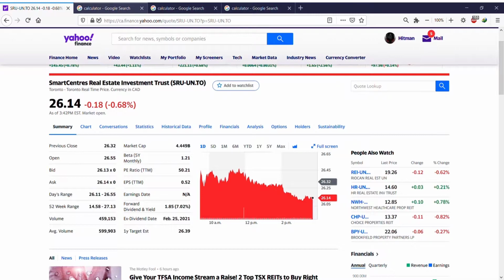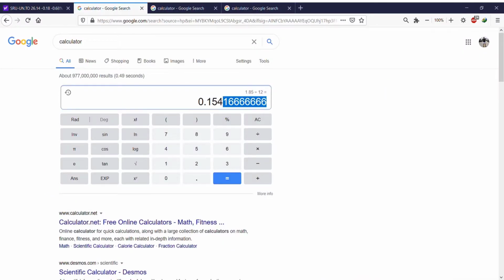Now it's changed. So let's put 100,000 divided by 26.14 equals 38.25. 38.25 multiplied by 1.85 equals $7,076, which again you divide by 12 months.